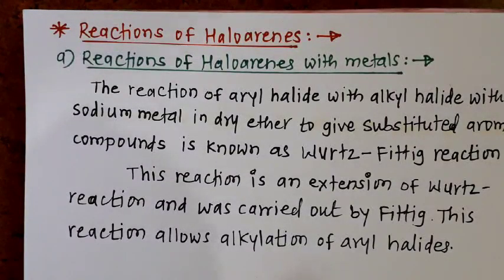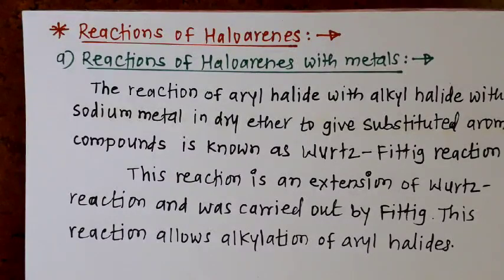In those reactions we prepared Grignard reagent by using alkyl halide and magnesium metal, and we also studied the Wurtz reaction by using alkyl halides and sodium metal. Today we learn the reactions of haloarenes,